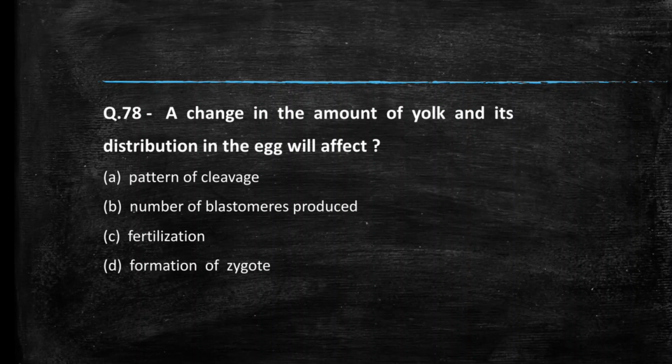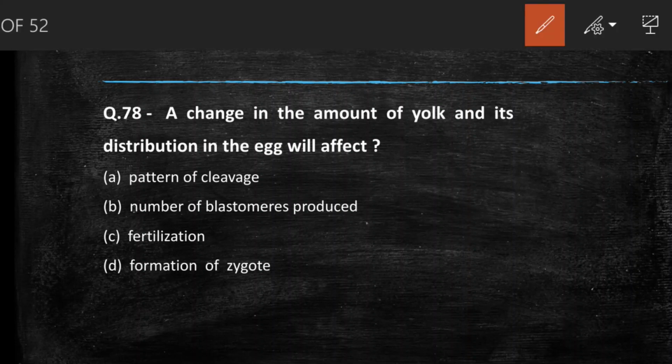Next we have, a change in amount of yolk and its distribution in egg will affect. Options are pattern of cleavage, number of blastomere produced, fertilization, formation of zygote. So if the amount of yolk changes, it will affect the pattern of cleavage, because in egg with less yolk, cleavage will be equal and resulting blastomeres are of smaller size. But in egg in which there is more amount of yolk, cleavage is unequal.